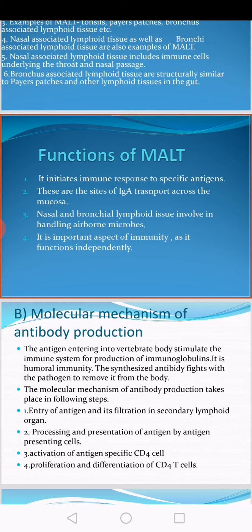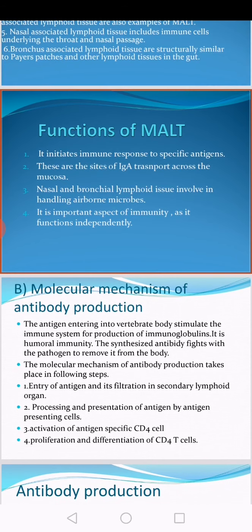It is a major aspect of immunity as it functions independently. Independently, it is going to mount an immune response whenever there is an entry of a foreign particle or pathogen. The immune response is mounted by these tissues.